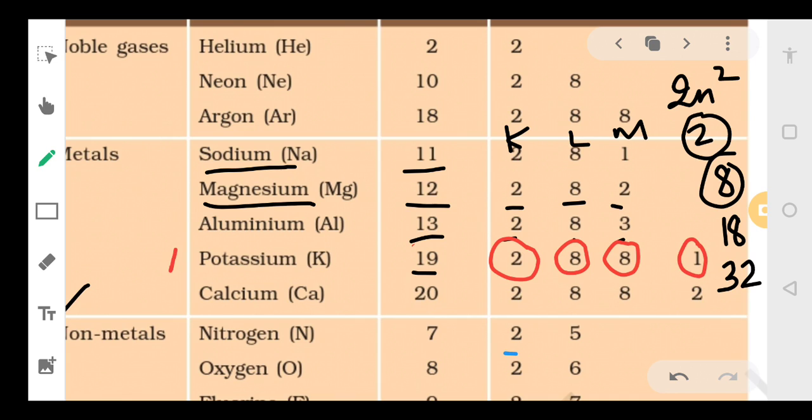Now this is very, very important. You all must remember these two. Why are they important? Because I just discussed that the M shell can have 18 electrons, but here first 8 electrons are filled, then we shift to the N shell, and then we come back to the M shell to complete it. Okay?